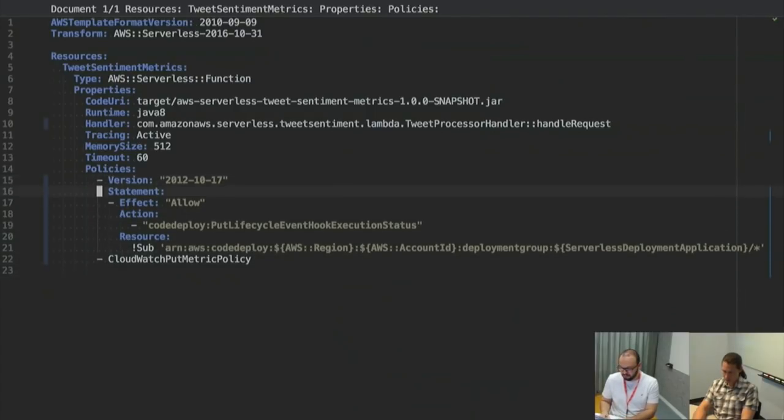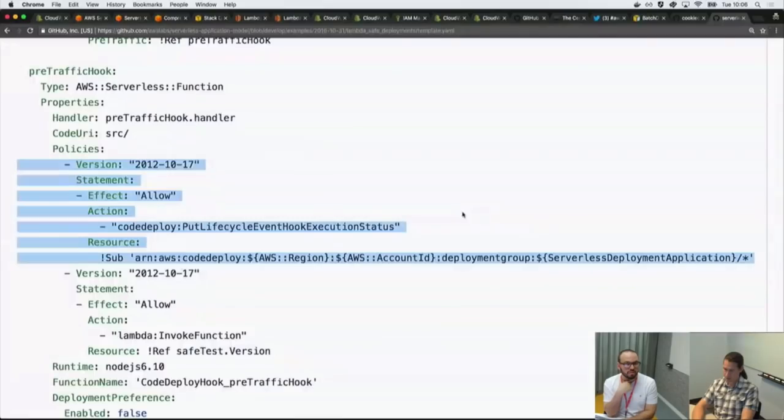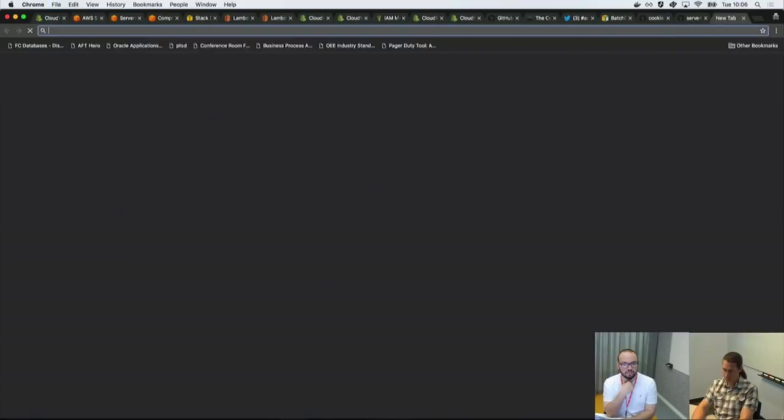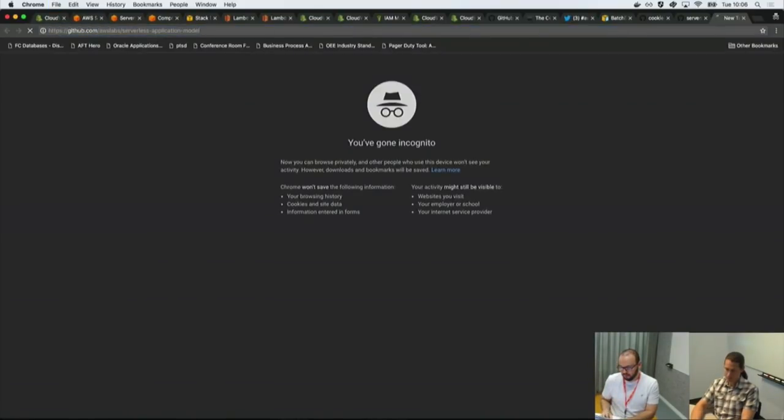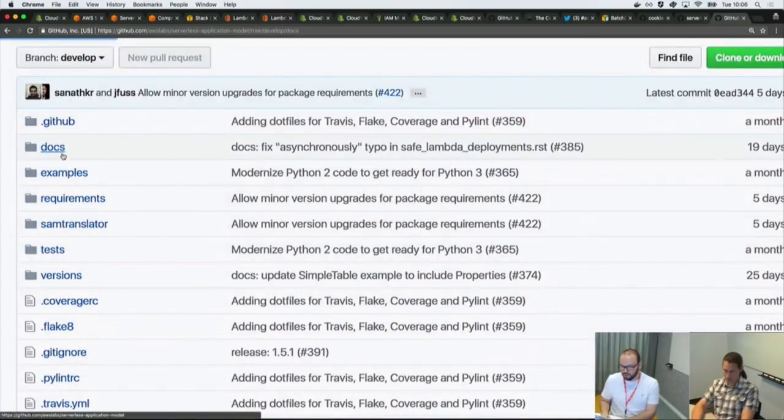Okay. Doesn't like that apparently. I hope it likes the put metric policy, but guess what? I just want to use the CloudWatch.